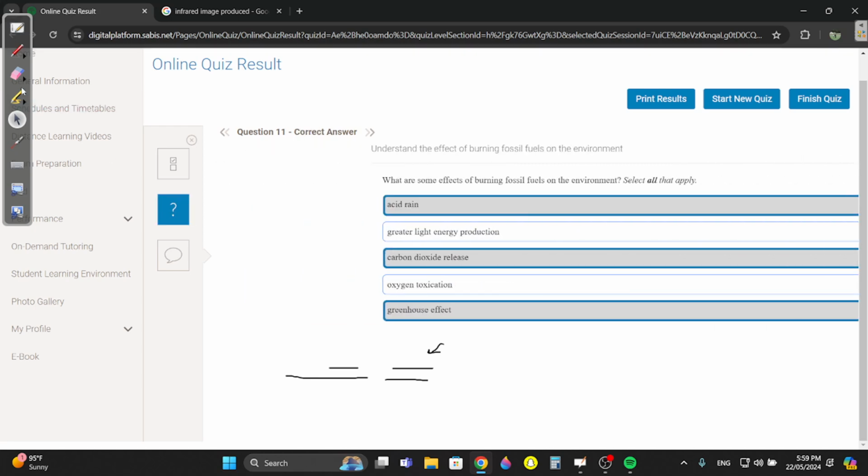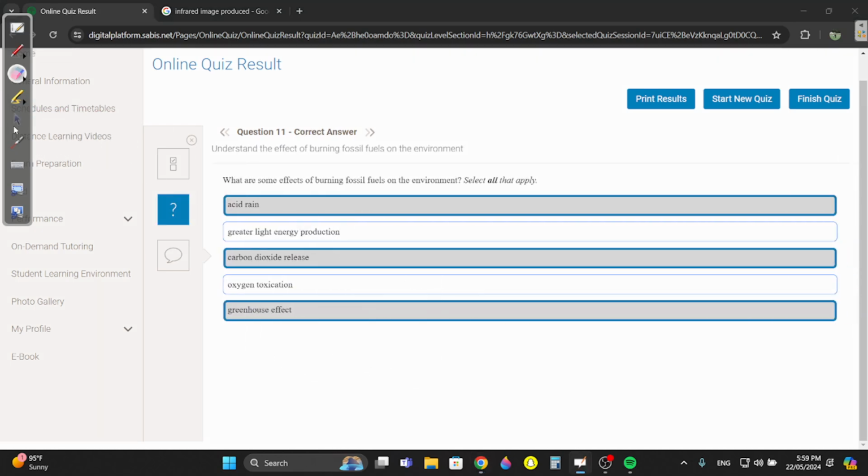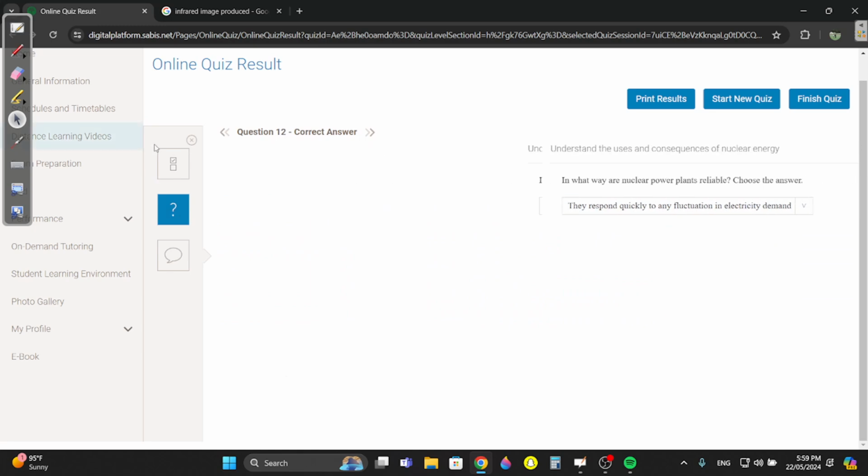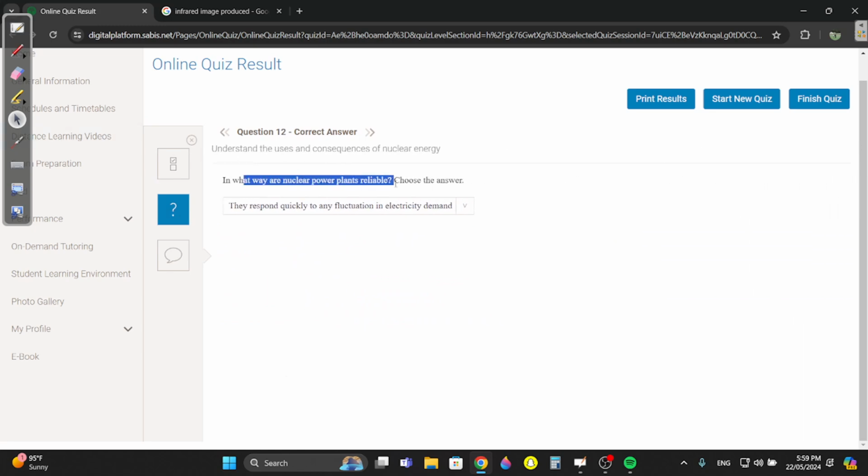Question 11. What are some effects of fossil fuels? Acid rain, carbon dioxide release, and the greenhouse effect. Is it oxygen intoxication? No. Is it greater light energy? No. Question 12. In what way are nuclear power plants reliable? They respond quickly to any fluctuation in electricity demand. So if you need more electricity, we just burn more uranium in the nuclear plant.